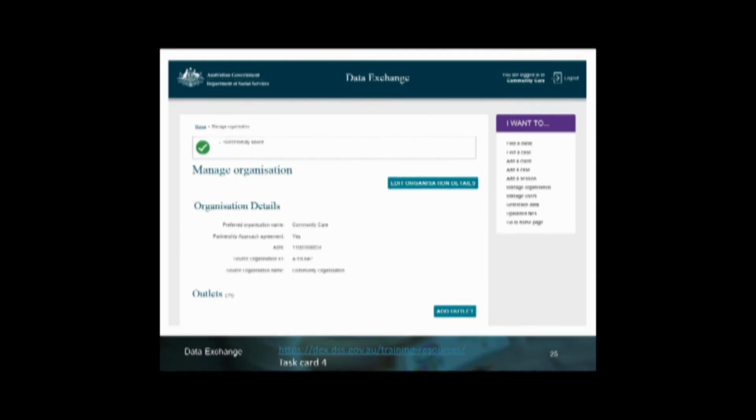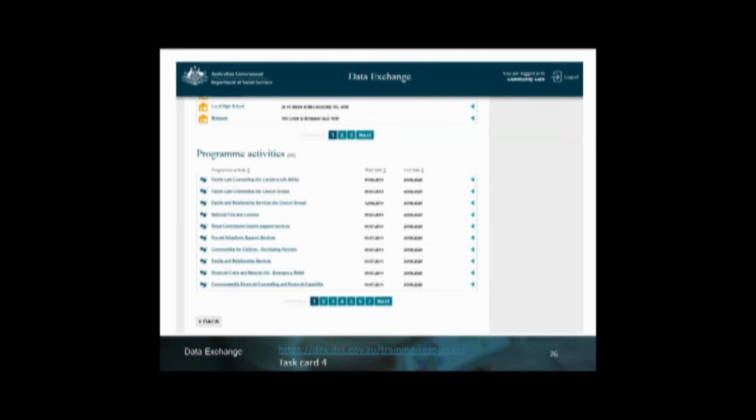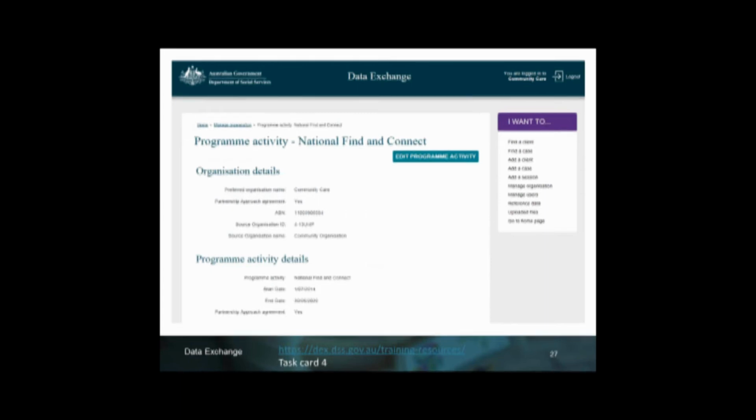You will also need to make that change at a program activity level too. So on the same screen as the Manage Organisation level, your org administrator will just scroll down and come to the Program Activities heading, select the relevant program activity, select Edit Program Activity button, update the Partnership Approach button, and then select Save, and it will then save and show as a Partnership Approach Agreement as Yes. More information on how this can be done, or step-by-step information, can be found in task card number 4, Create and Manage Outlets. That is found on the Data Exchange website.